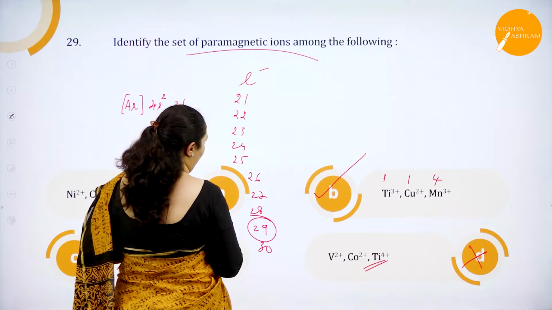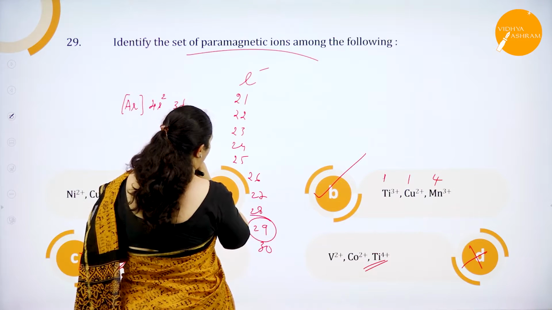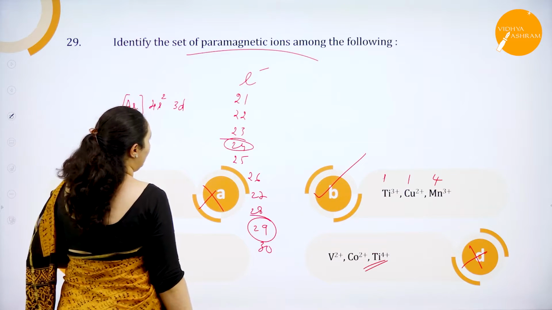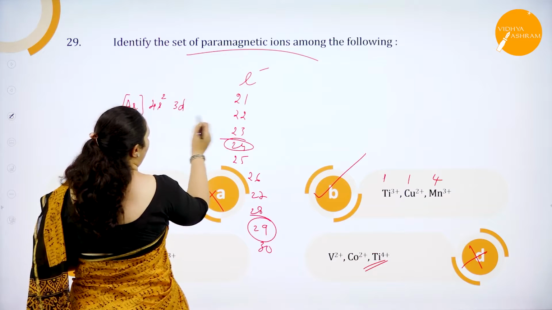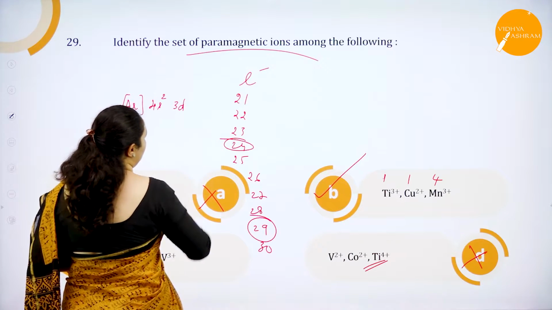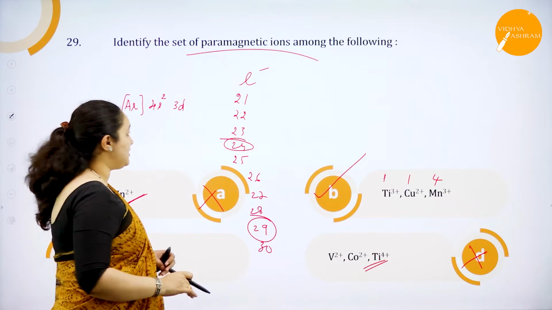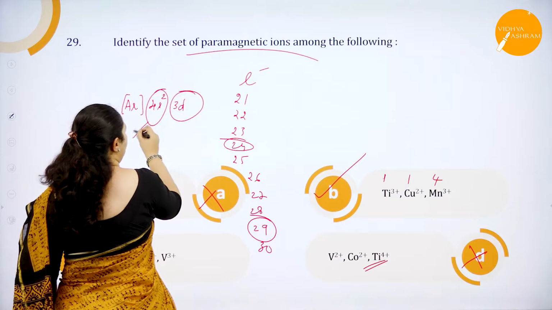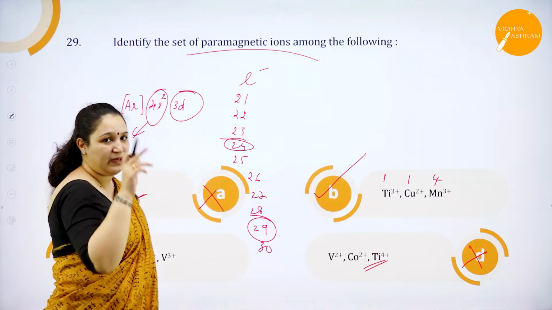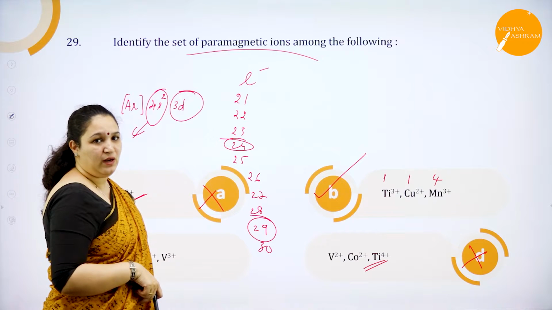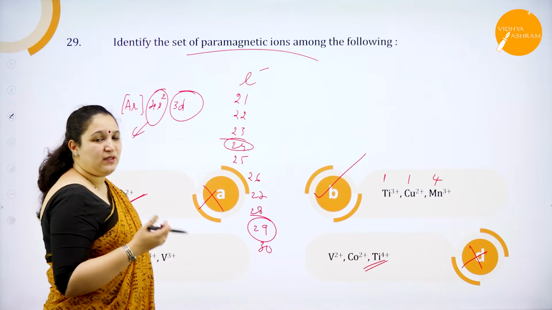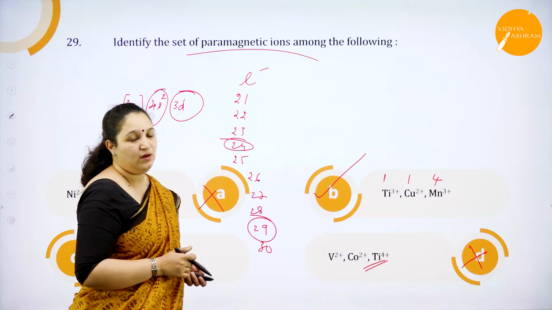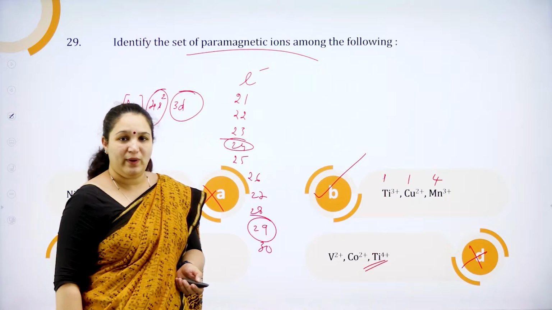Except this, okay, 29 and we have chromium which is 24, and of course this is completely filled zinc, so we are not taking into consideration. Rest all 3d1, for titanium it is 3d2, 3d3. Now if it is more than plus 2 state, the electrons are removed from the d orbital. If it is within plus 2 state, it is only the s orbital, and this will be the same as the last digit of the atomic number. So you have to just remember the atomic numbers and you can mentally calculate whether they have an unpaired electron in the d orbital. Okay, that's how you go and do it very quickly.